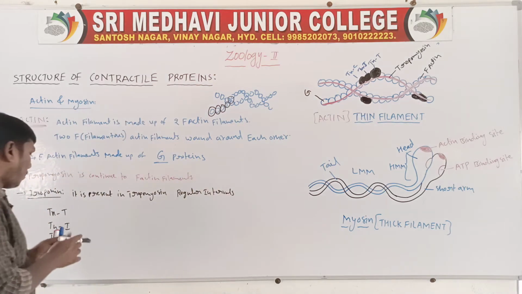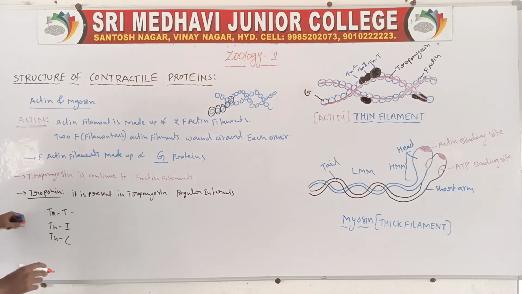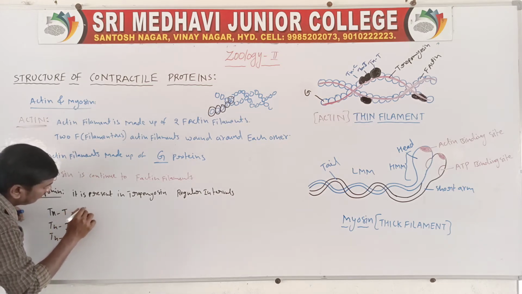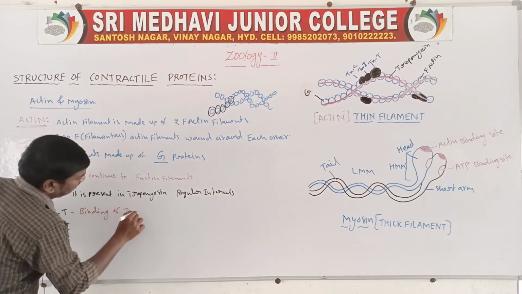Next, troponin T is the binding of tropomyosin.